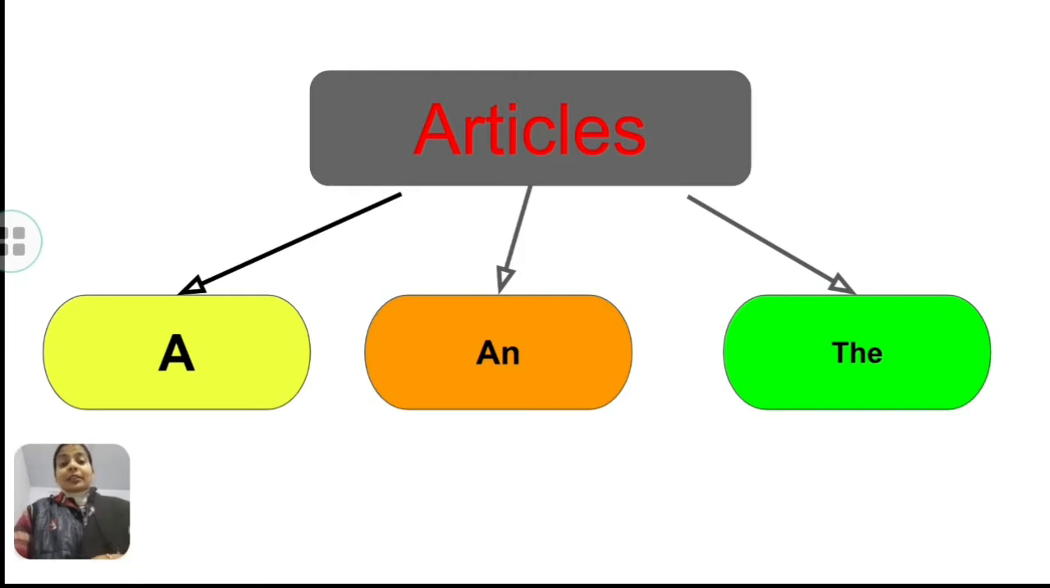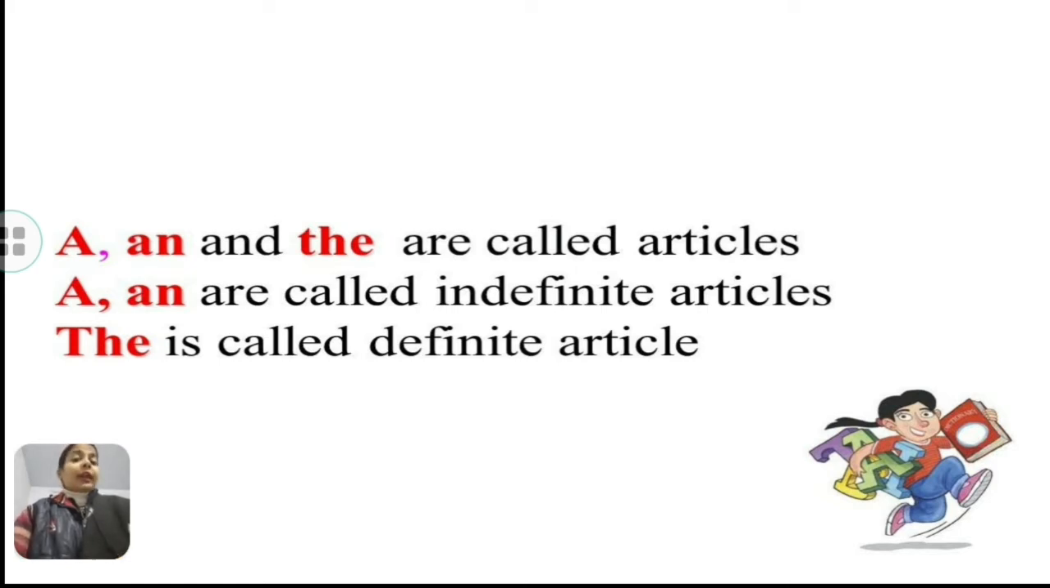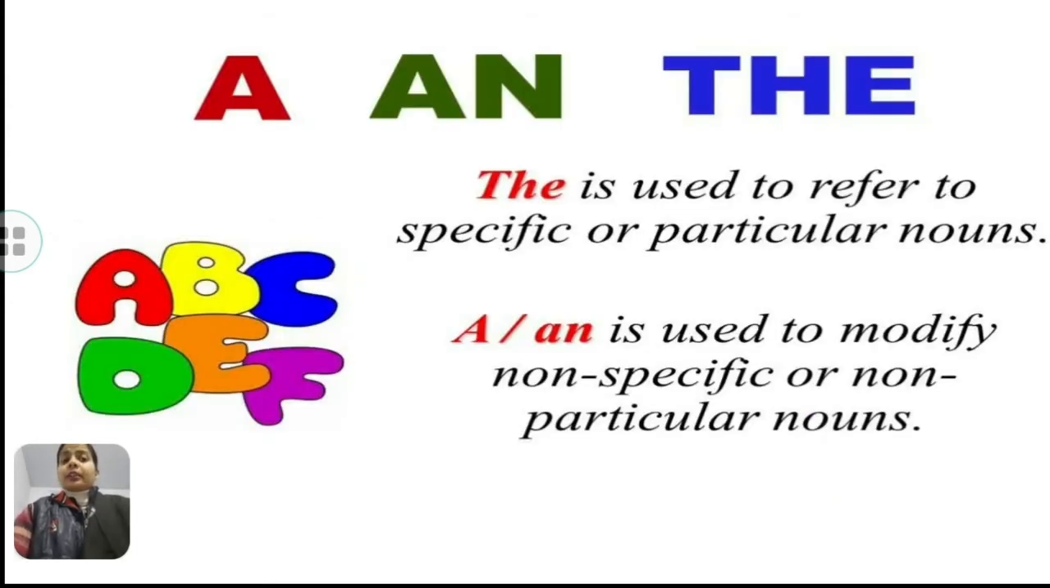Viewers, as I said that articles include a, an, and the. So let's come to know about what are articles. A, an, and the are called articles, where a and an are called indefinite articles and the is called definite article. The is used to refer to specific or particular nouns. A or an is used to modify non-specific or non-particular nouns.